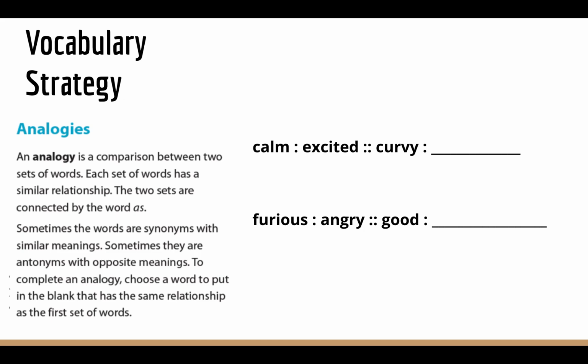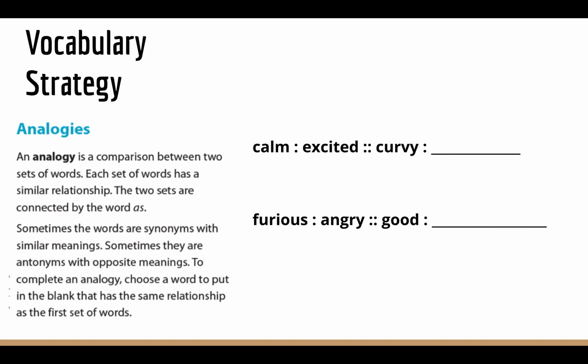Our vocabulary strategy this week is still related to analogies. We worked with this last week during reading and writing as well. An analogy is a comparison between two sets of words. Sometimes these words are synonyms, sometimes they're antonyms, or sometimes they just have some sort of relationship together. So the best strategy in order to complete an analogy is to identify what relationship the two given words have, and then you can get a better idea of what goes in the blank.